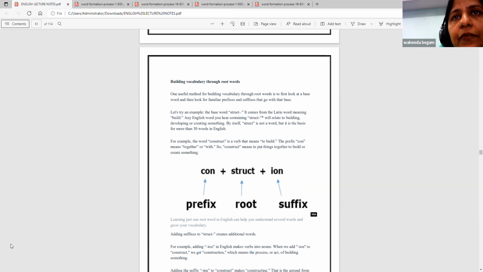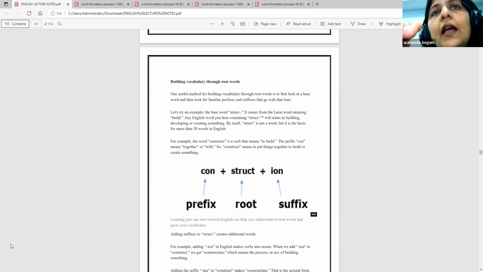construct, the verb to build. The prefix cons means together. So build together. A new word has been formed by the letters struct, which means build, just build.